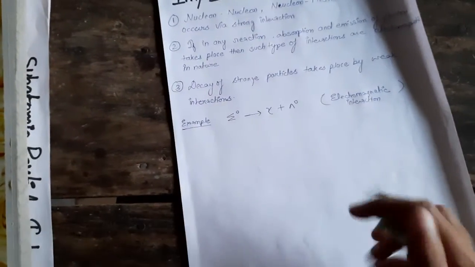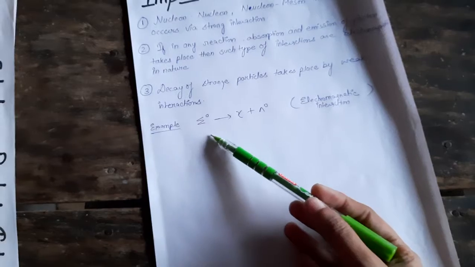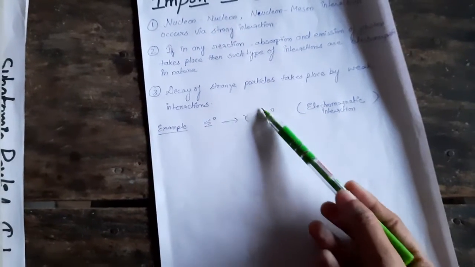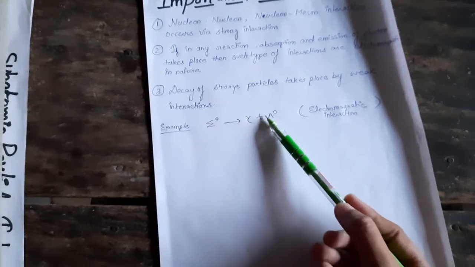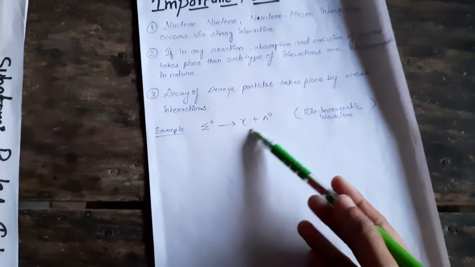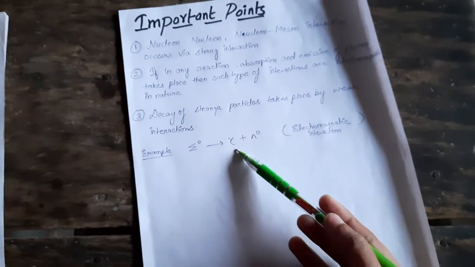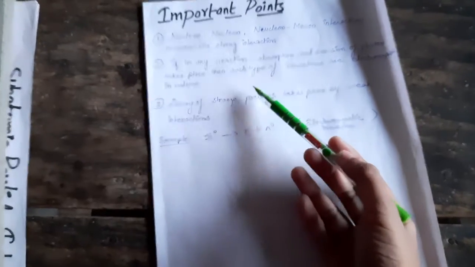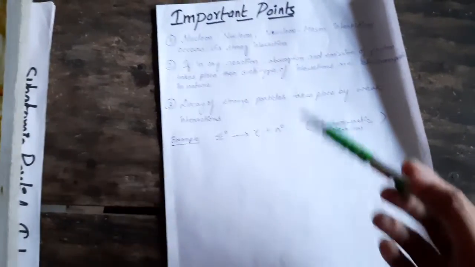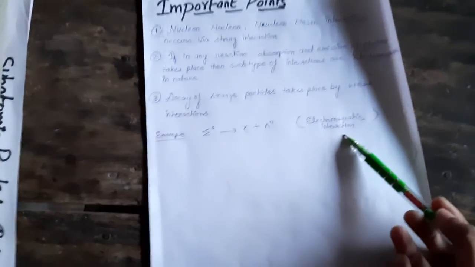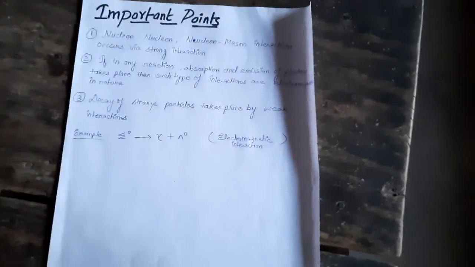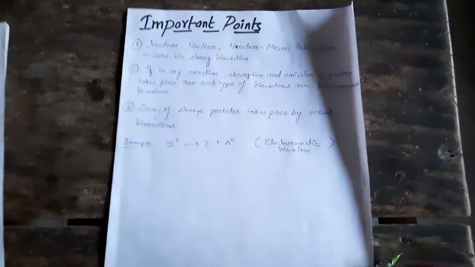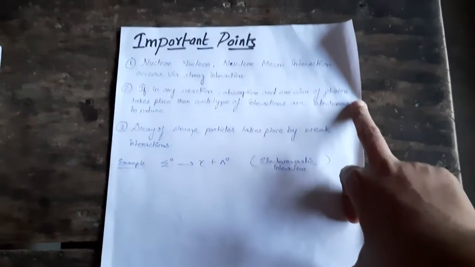If we consider this example, then in this example decay is taking place, but here the photon is released. Since the photon is released, this is our second trick. What type of interaction is this? Electromagnetic interaction. So I think these tricks are helpful to you all.